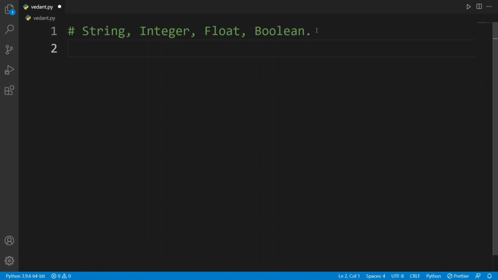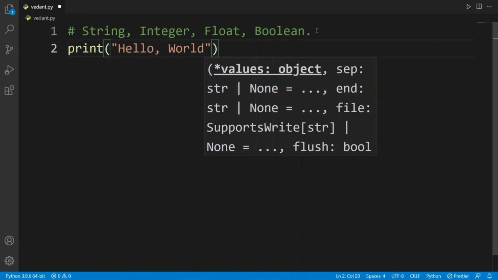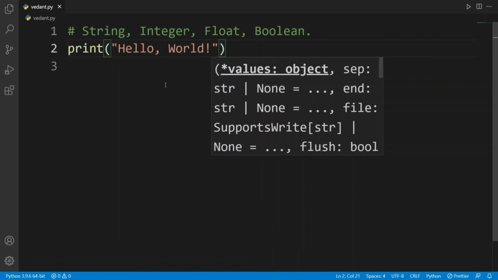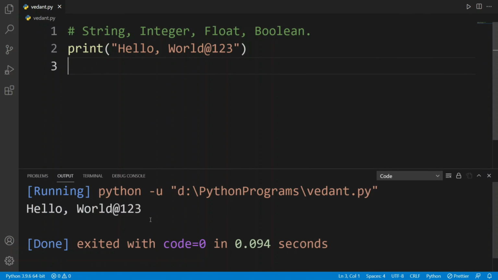Earlier we saw that in our print function we passed some value in double quotes, like hello world. What type of data is it? This is a string. You can add symbols, alphabets, letters, anything you want.